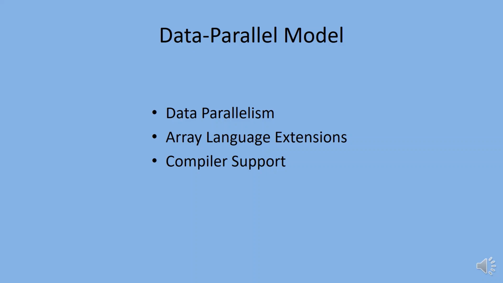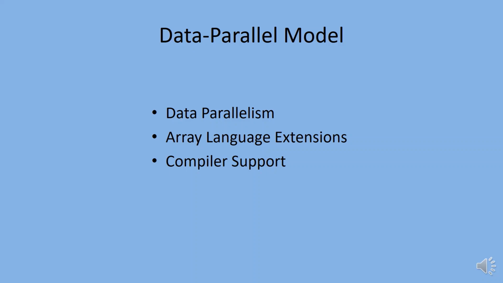The compiler technology must allow array extensions to optimize data placement, minimize data movement, and virtualize the dimensions of the PE array. The compiler generates data parallel machine code to perform operations on arrays.